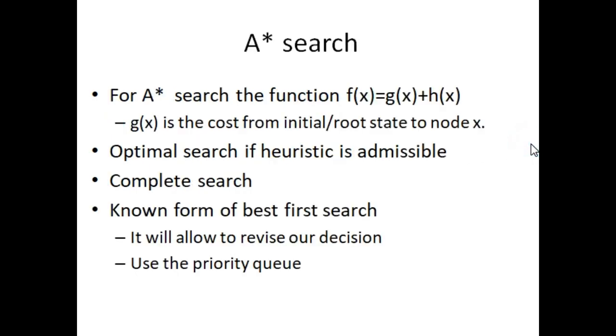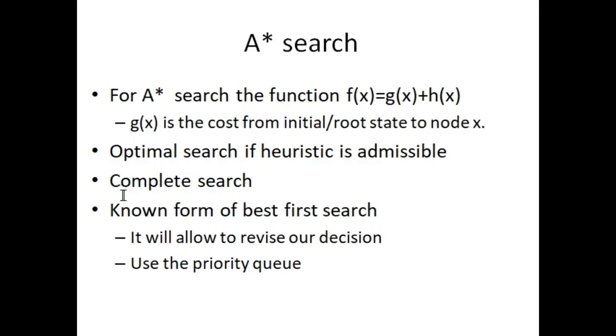So just look at this slide again. Some basic properties of A star search: for A star search the function f of x is equal to g of x plus h of x. H of x is the heuristic value for node x. And g of x is the cost from the initial state to node x. A star search is an optimal search if the heuristic is admissible. We also talked about what is admissible and optimal in our previous lectures.